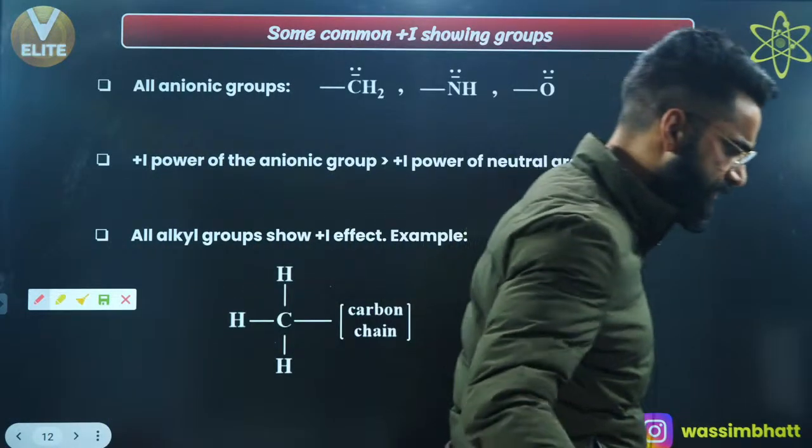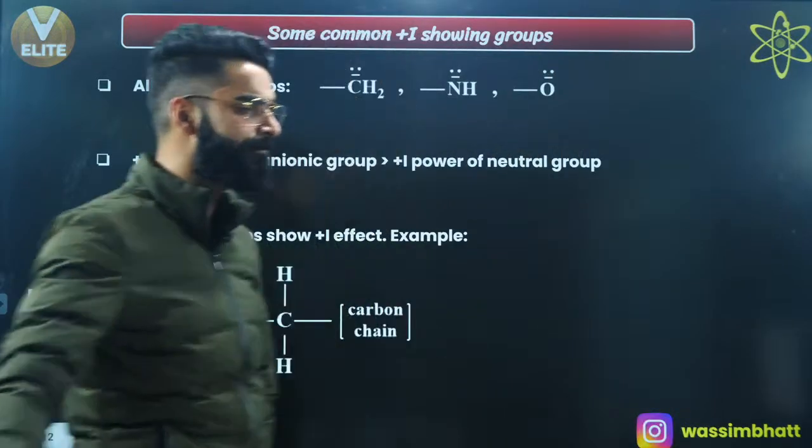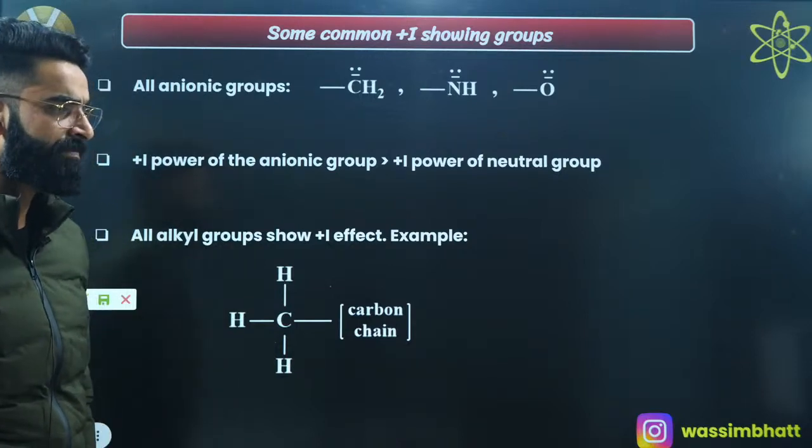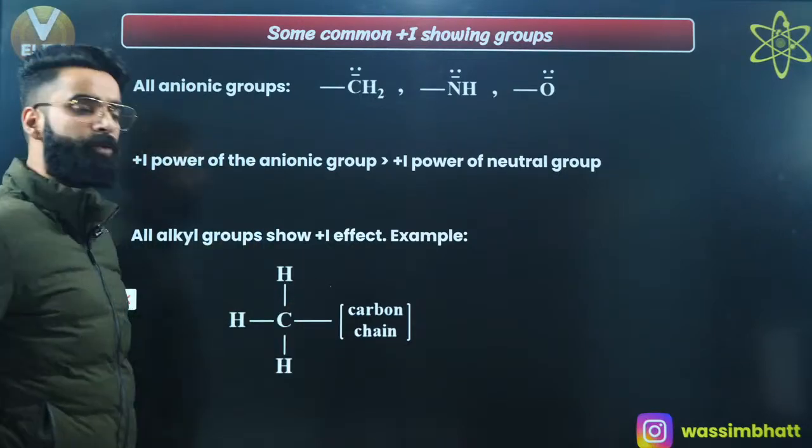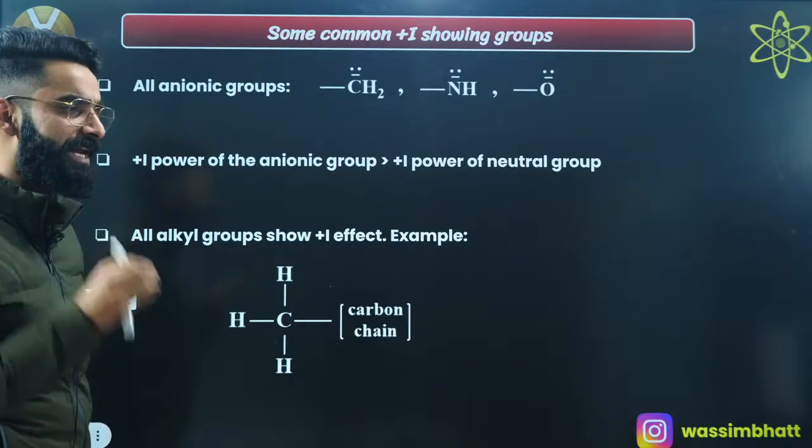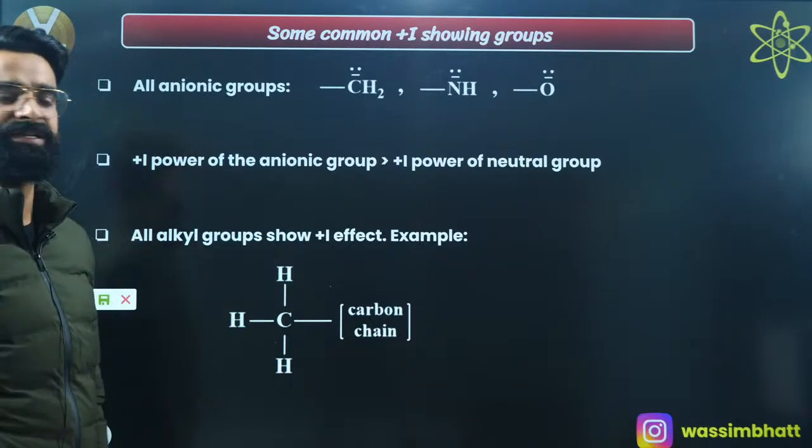Okay, I'm sure till here everything is clear. People, is everything clear till here? Should I move on to this? All the alkyl groups are going to show plus I effect. That means all the alkyl groups are going to increase the sigma electron density in the carbon chain, right?